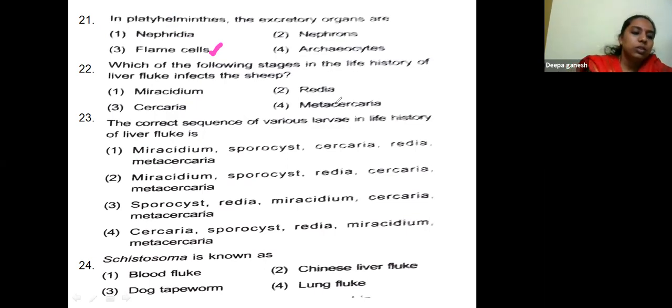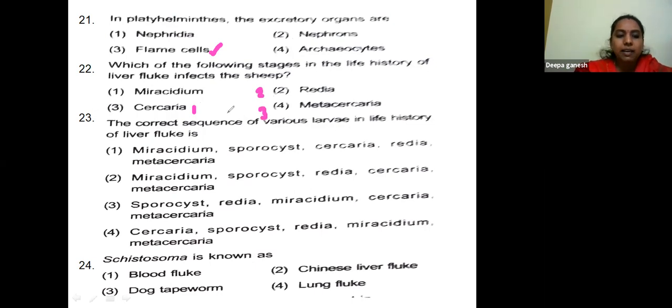Okay, so the different stages included here: first one is Cercaria, Cercaria goes to Redia, Redia to sporocyst. After sporocyst, it's called Miracidium.